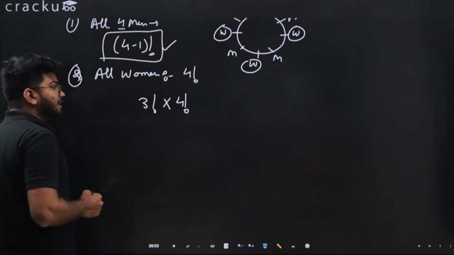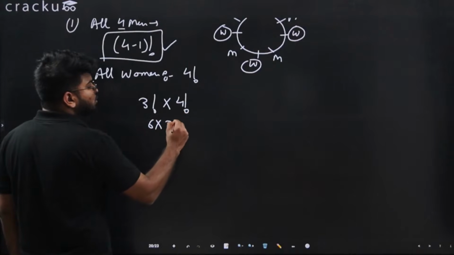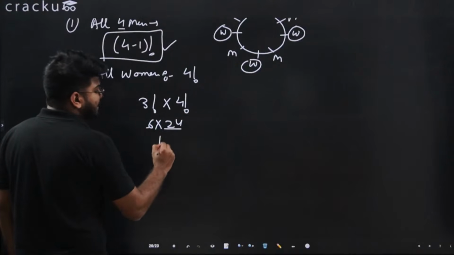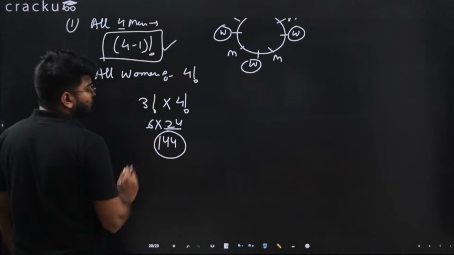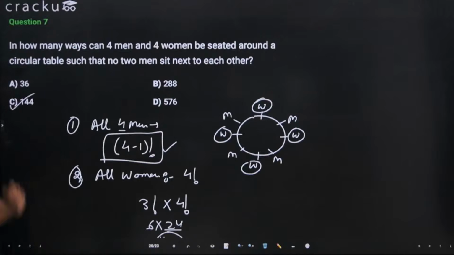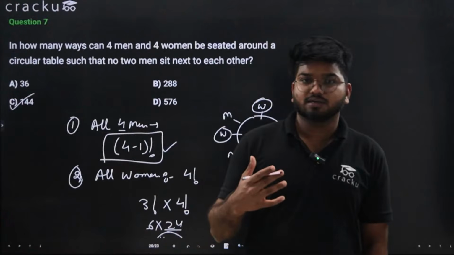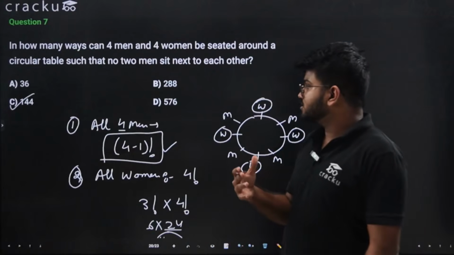3 factorial is nothing but 3 into 2, which is 6, and 4 factorial is 24. If you multiply, this is equal to 144. So the answer has to be option C, 144. I hope that you understood this.